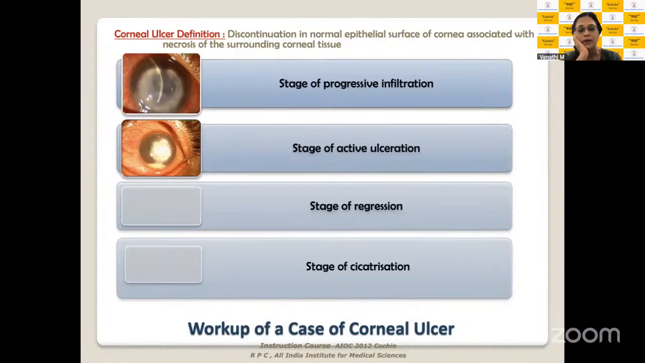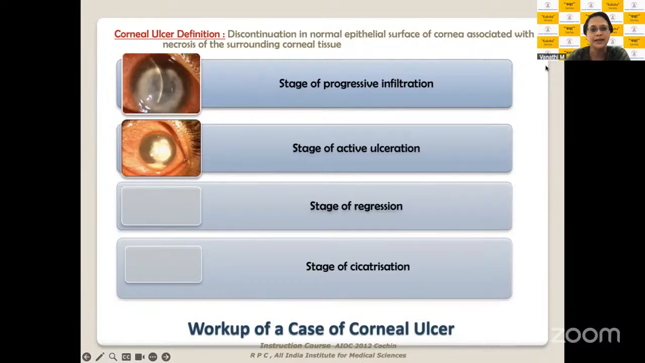Here we have what we define as corneal ulcer. What do you know as an ulcer? We all know it is a discontinuation in the normal epithelial surface of the cornea, associated with necrosis of the surrounding corneal tissue. This necrosis is initiated by infiltration of the microbial organism, affecting the corneal epithelium, stroma, or deeper tissues. A lot of collagenolytic enzymes are also released by the necrotic tissue, which add to further damage.